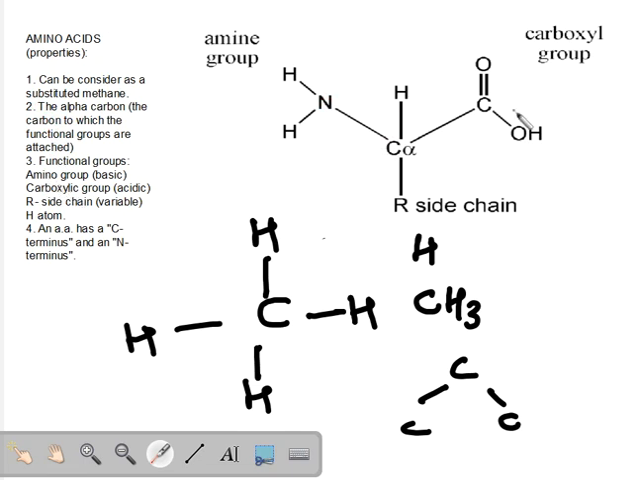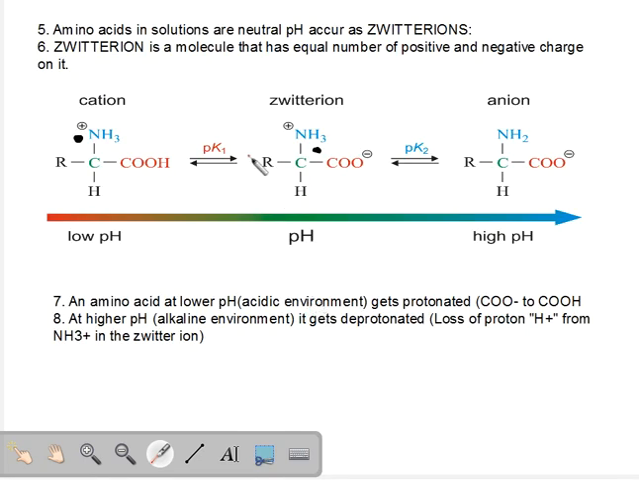So we have basically discussed what an amino acid structure looks like, and you should know the structure, you should be able to draw this. Proceeding further, the next property of amino acids concerns amino acids in a solution that has a neutral pH. Let us assume distilled water. What is the pH of distilled water? It is 7, and pH 7 is neutral. It is equally acidic and equally basic. A neutral pH does not mean it is neither acidic nor basic.